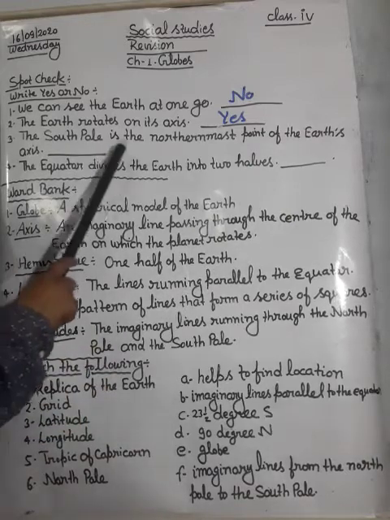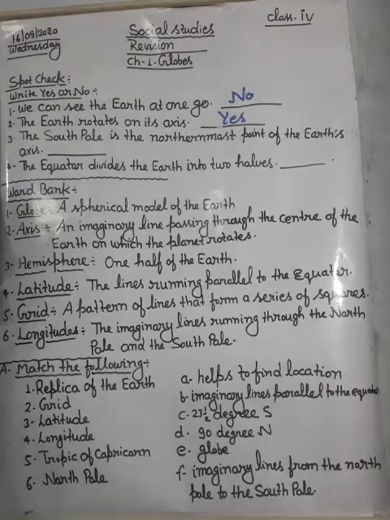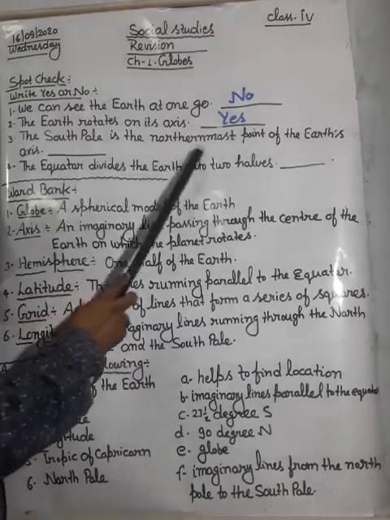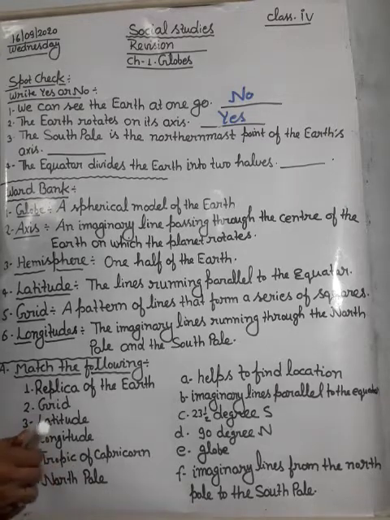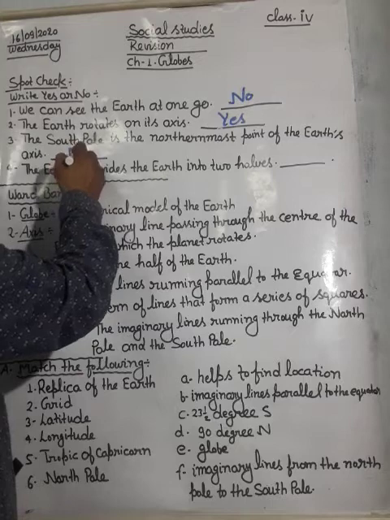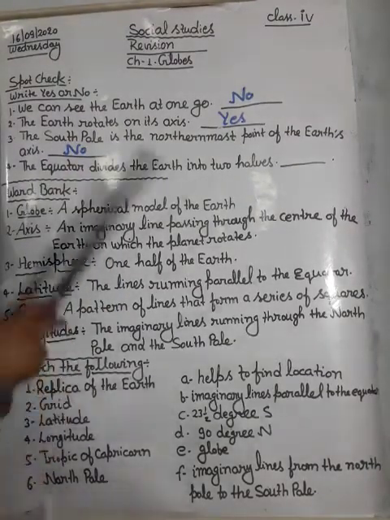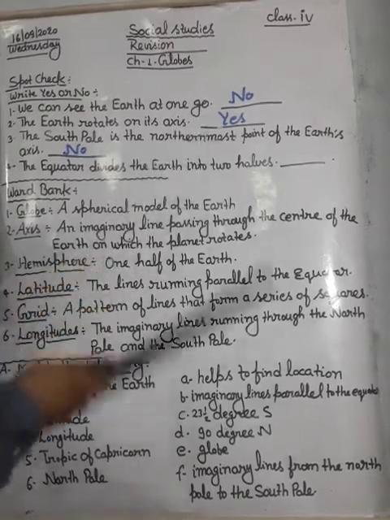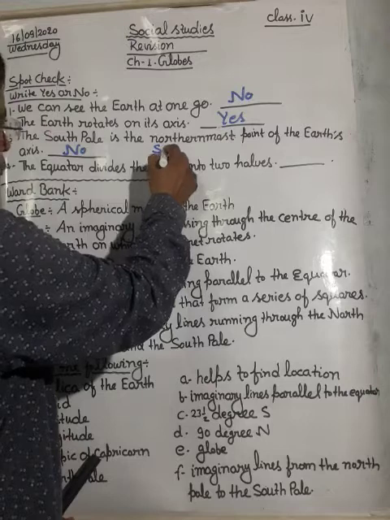The South Pole is the northernmost point of the Earth's axis. Is it true? No, it is not true. What will be the correct statement? The South Pole is the southernmost point on the Earth's axis. Here it should be southernmost, not northernmost.